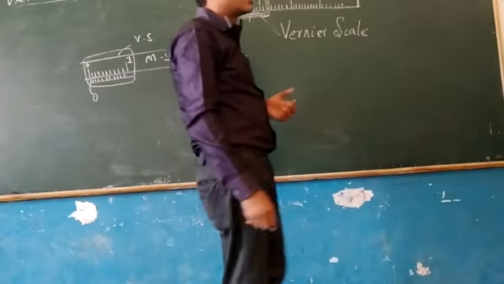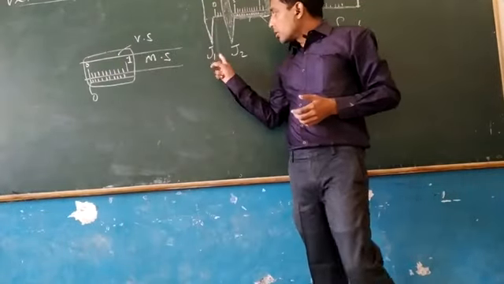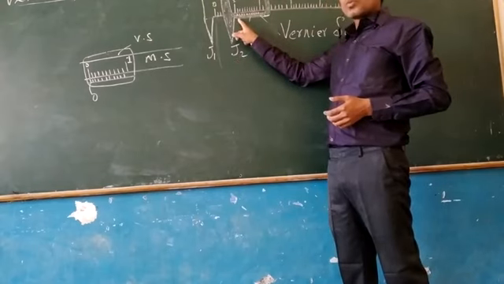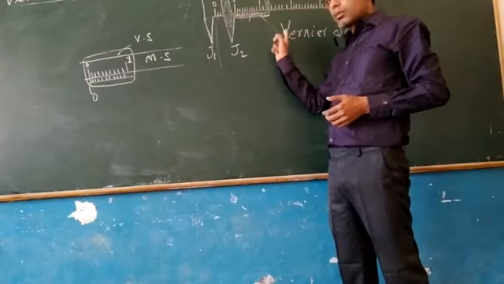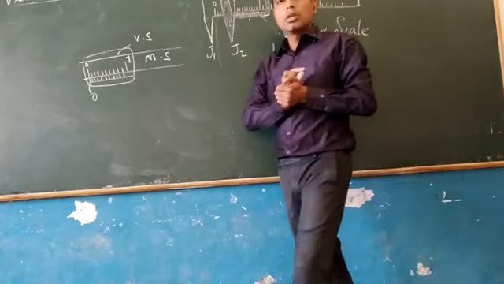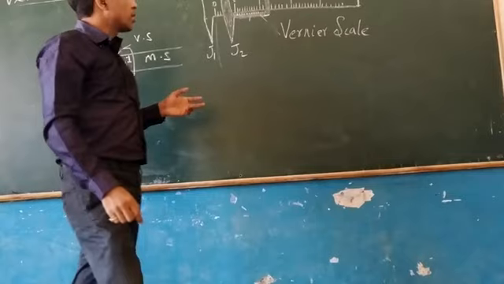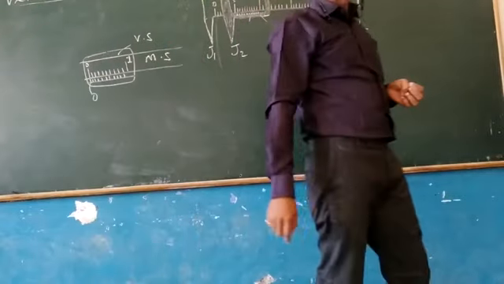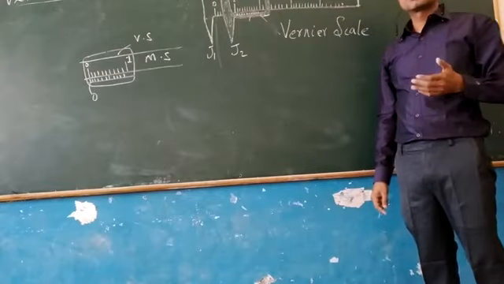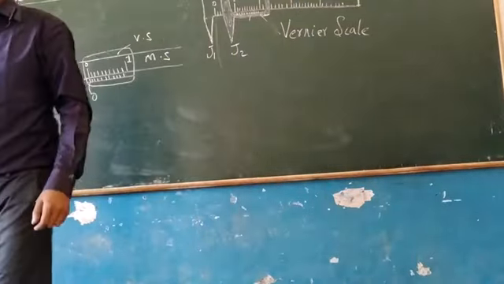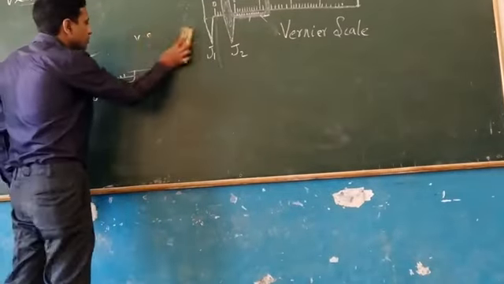Another possibility is that when we make both the jaws J1 and J2 in contact, then either the 0 of the vernier scale will be on the right hand side of the 0 of main scale or on the left hand side of it. On behalf of that, we have classified two types of error in vernier caliper. One is positive 0 error and one is negative 0 error. So how to identify the positive 0 error and negative 0 error?